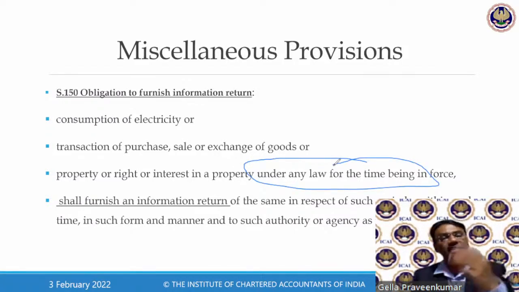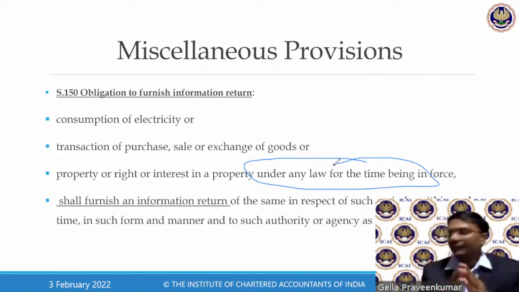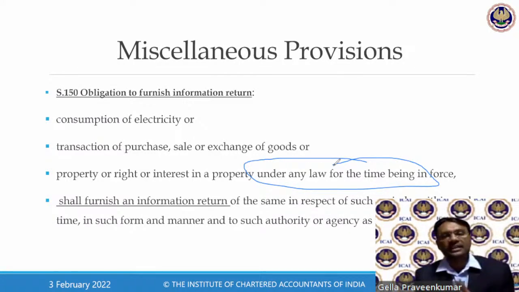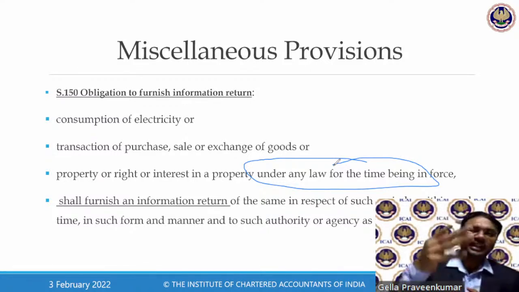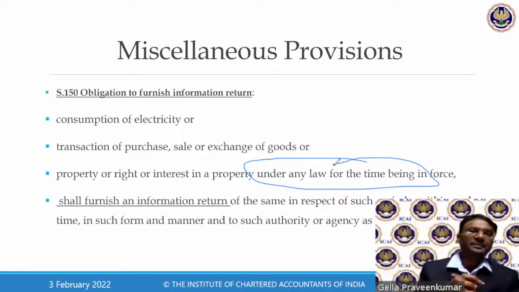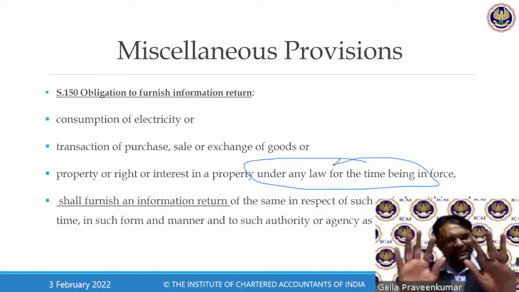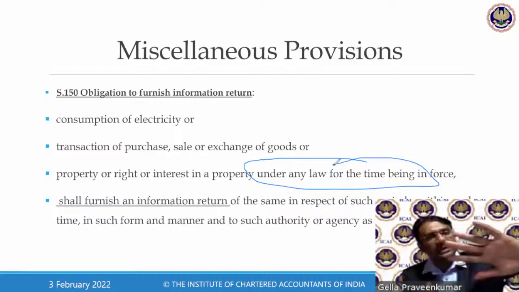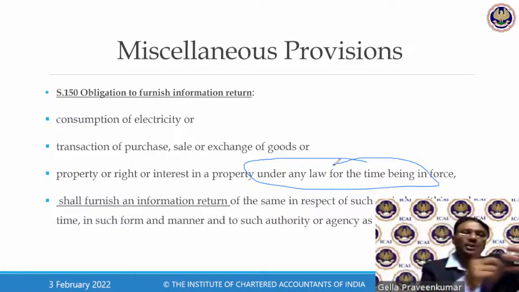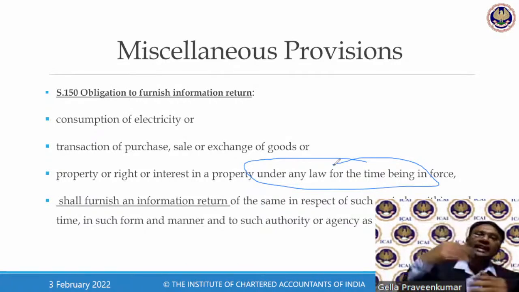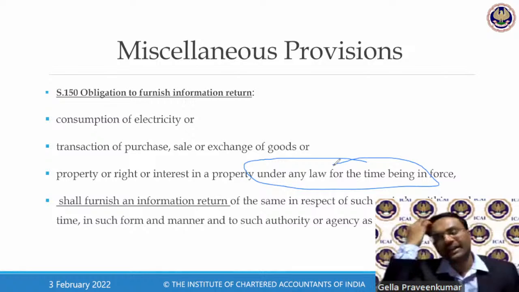Now, with respect to property matters, most of you, while doing your internship, would have come across this scenario: when rent is paid to the landlord, is it one landlord? There will be a minimum of 3 to 5 landlords. Why? If you refer to section 194I, there was a threshold limit. Just for assumption, the monthly rent payable is 5 lakhs. If I pay this rent to one landlord, section 194I gets attracted, where they have to bear TDS and claim a refund. They have to file an income tax return.